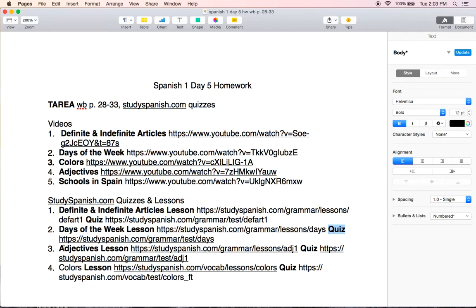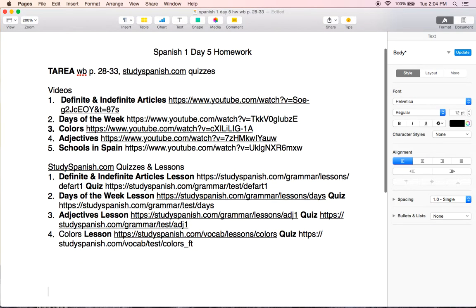Number 3, adjectives. The lesson is here. The quiz is here. Take the quiz, take a picture of your score, submit that for credit. And the colors lesson right here. And the quiz is right here. You would take a picture of your score and submit it. So that is covering videos and the studyspanish.com quizzes.